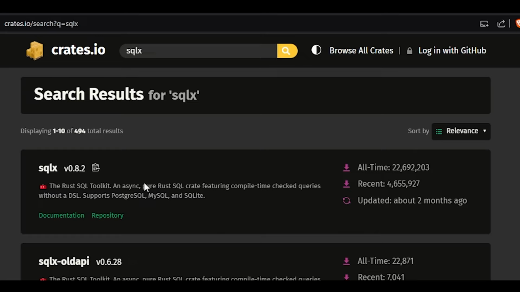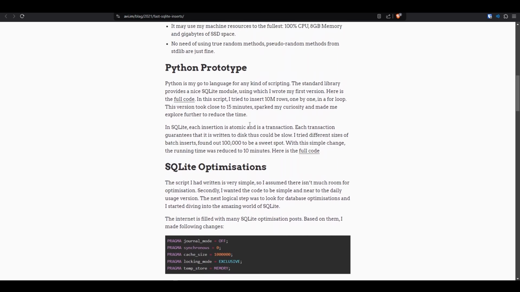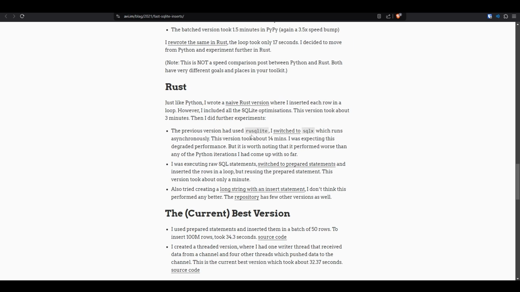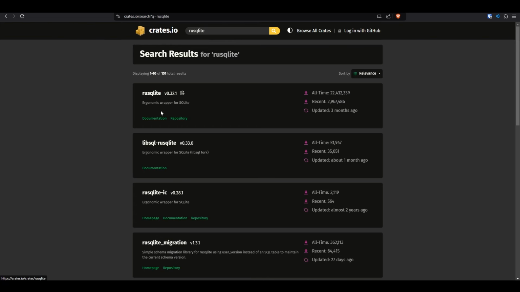The asynchronous approach is not a good option because I don't have much time, and this will just make it more complex. I think I even have to install another package just to deal with the async part. And another reason I didn't pick the asynchronous approach is this blog post where the author tried to see what is the fastest way he can insert 1 billion rows in SQLite. He started with Python and ended with Rust, where he also had to pick between rusqlite and SQLx, which is the asynchronous approach. The code for his best version used rusqlite, so that's what I decided to go with.